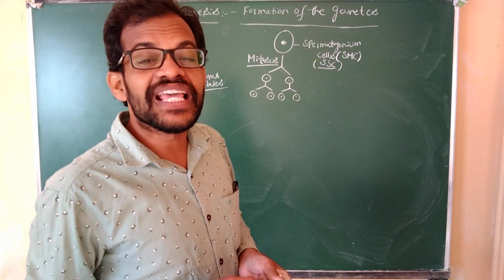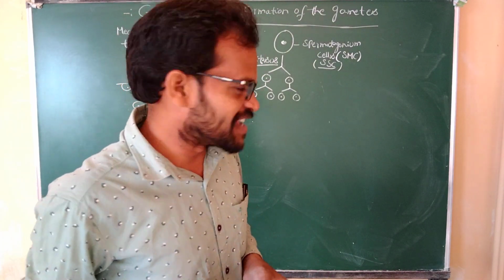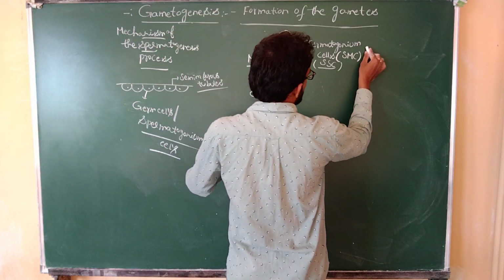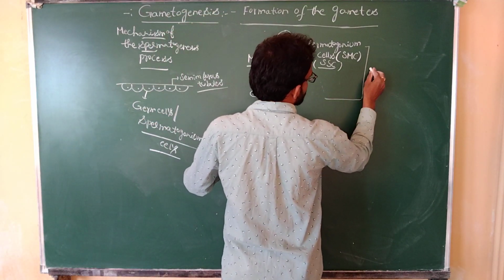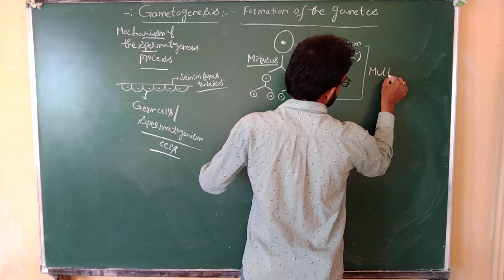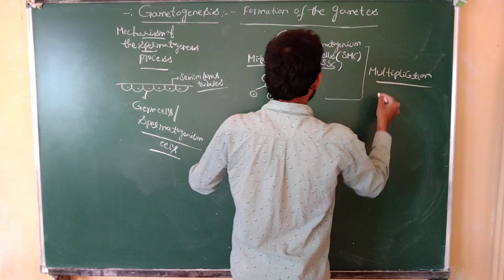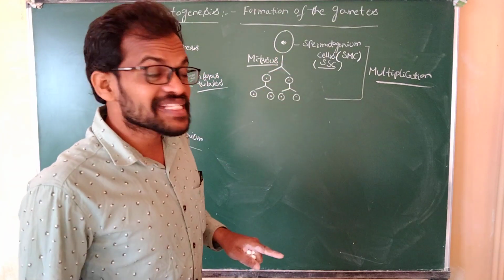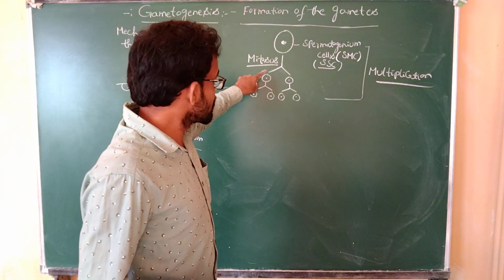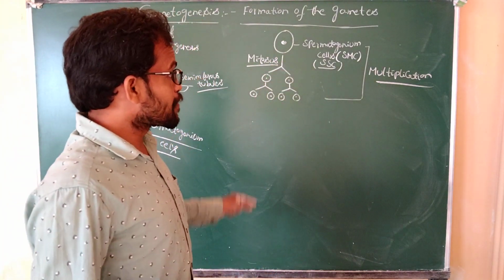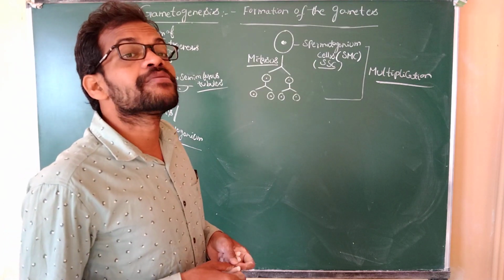This division is known as the multiplication phase. The spermatogonium mother cells participate in the mitosis process and continuously divide during the multiplication phase.